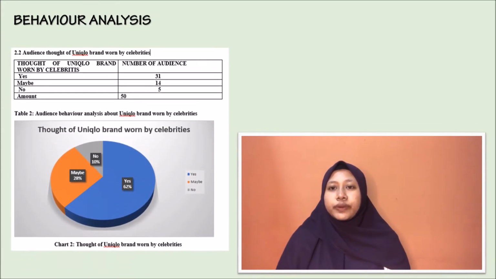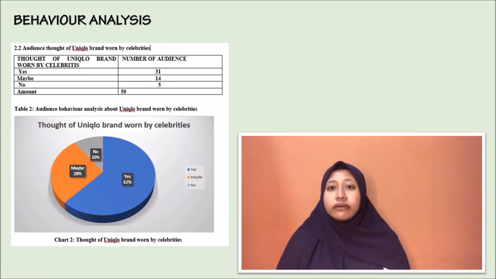Next, we continue with behavior on whether Uniqlo brand is only worn by celebrities. Chart 2 shows the behavior analysis of 50 audience on Uniqlo brand worn by celebrities.